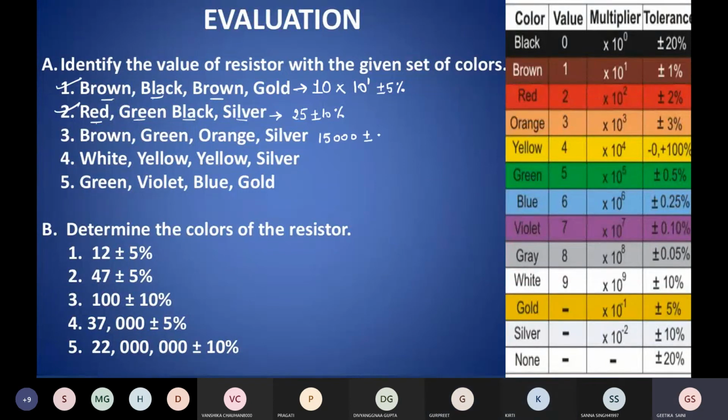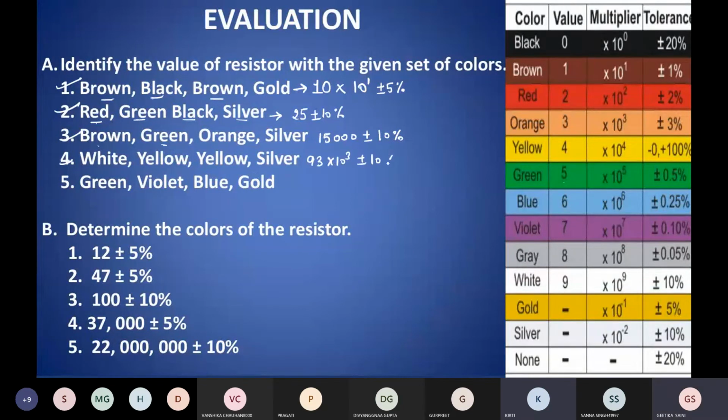15,000 plus minus 10%. So for brown, 1, good. For green, the value is 5, very good. For orange, 10 raised to power 3, plus minus 10%. Very good, Gurpreet. Next. Ma'am, the fourth one is 93 into 10 raised to power 3 plus minus 10%.